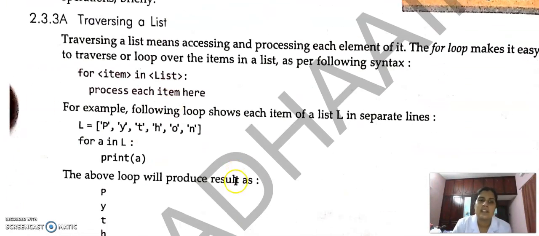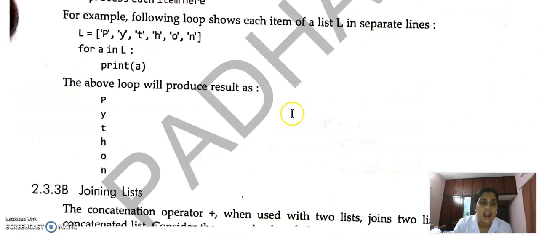Then list operations. First is traversing. Like in a for loop, we can traverse a list: for i in list. In string also we use the same method, for i in s. If s is the string, for i in s, then we can print that value. For a in L, print a. Suppose L equal to Python. For a in L, first a becomes the 0th position, where P is there, so P is printed. Then the index is incremented to 1, at the first position Y is there, Y is printed, and so on. Like this we can traverse a list.